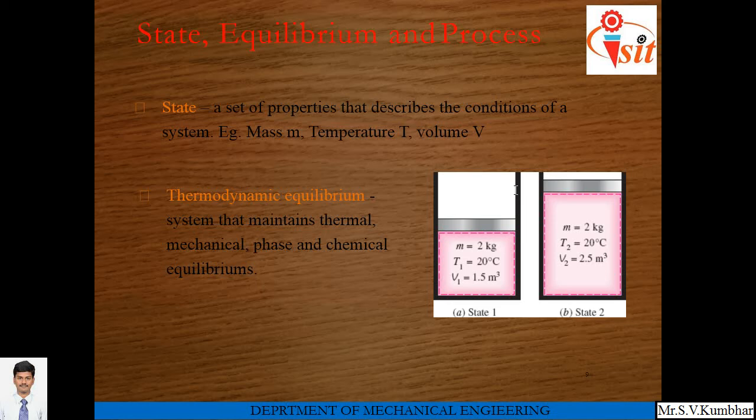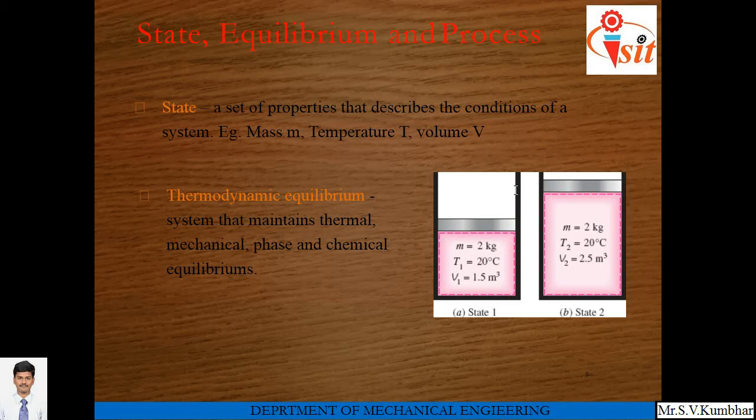One more example is shown in this figure. In state 1, m is equal to 2 kg, temperature T1 is 20 degrees centigrade and volume is 1.5 meter cube. The gas is enclosed in a piston cylinder arrangement. But in the other state, mass remains the same, that is 2 kg, temperature also remains the same, but volume is different. So here there are two different states, right?